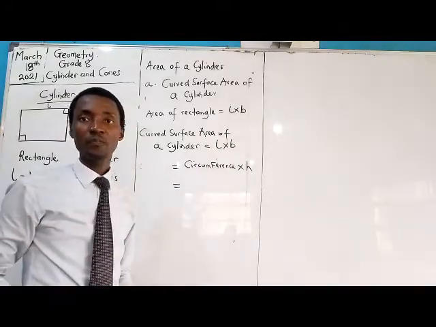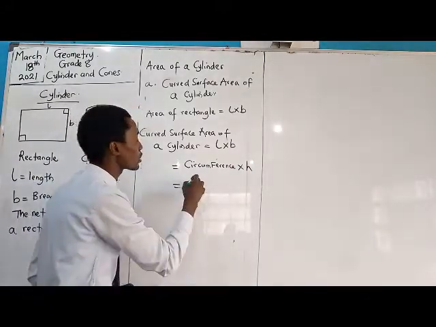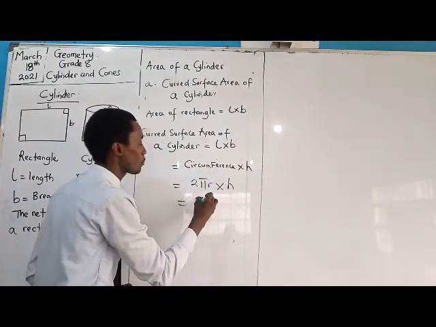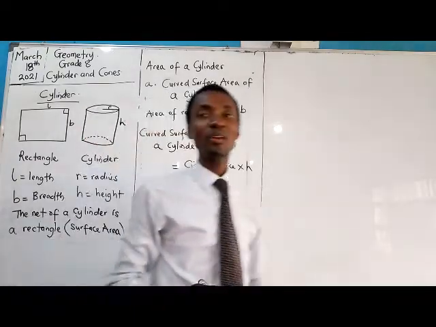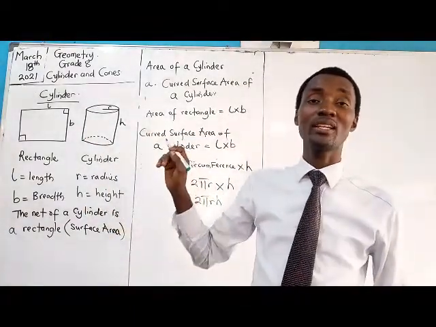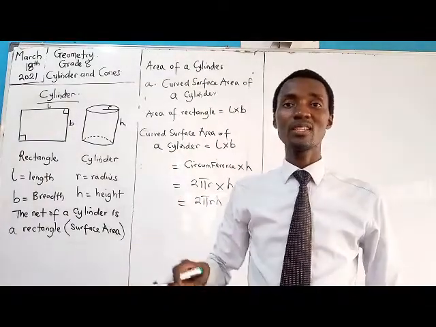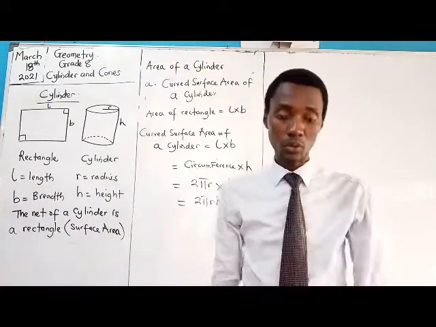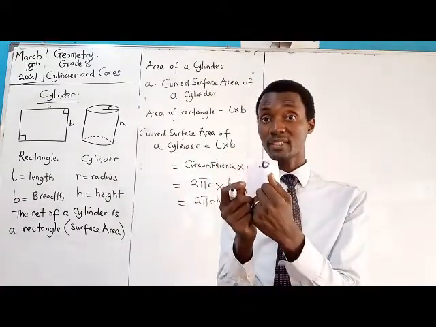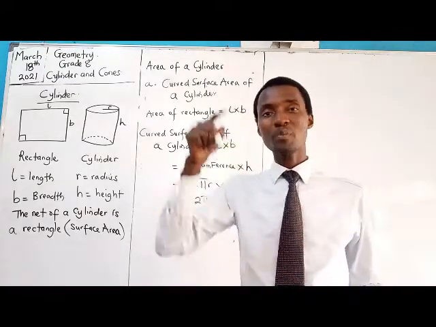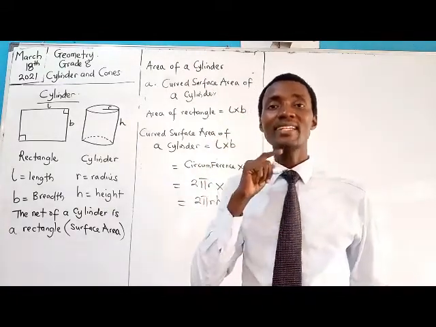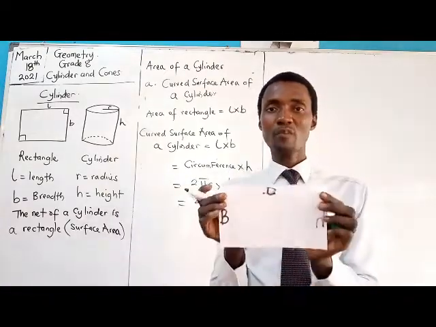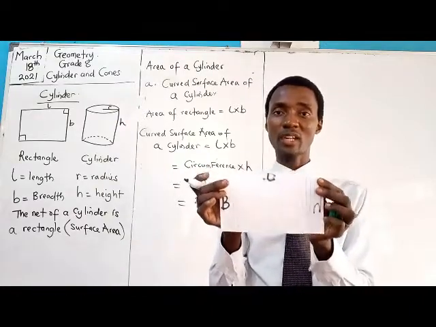What is circumference? The circumference of a circle we know to be what? 2 pi r. Multiply that with what? h. So this becomes 2 pi r h. So you see that formula you've been trying to memorize right from the day you were in late upper primary till date. It's actually something you can derive with just a sheet of paper like this. Rectangle, rolled, folded, and the breadth becomes the height, and then the length becomes the circumference. There are two types of line: straight lines and curved lines.